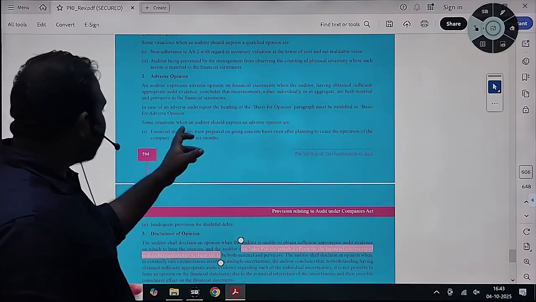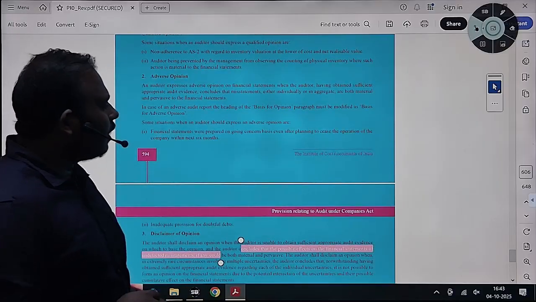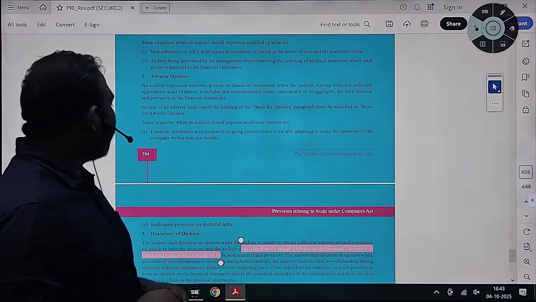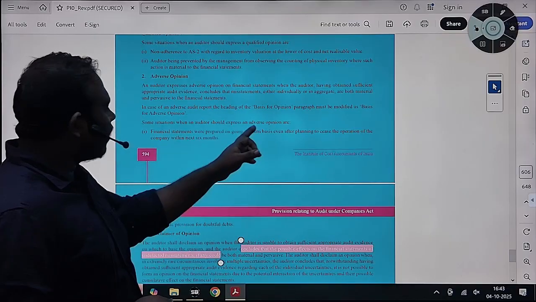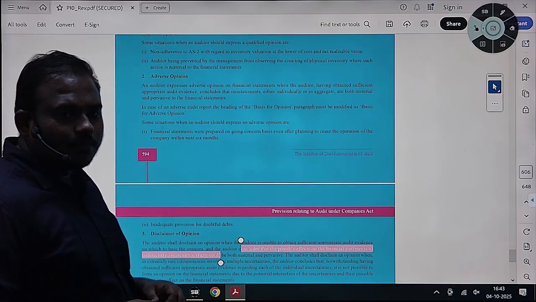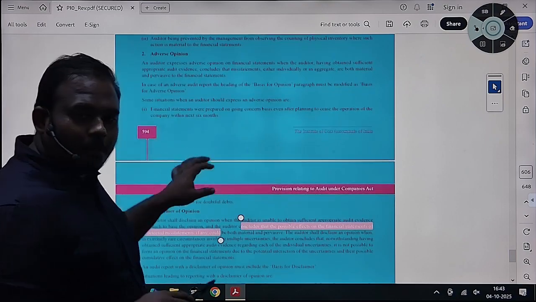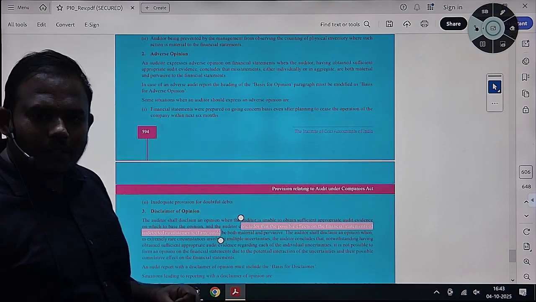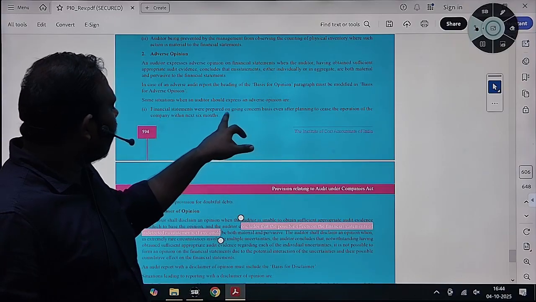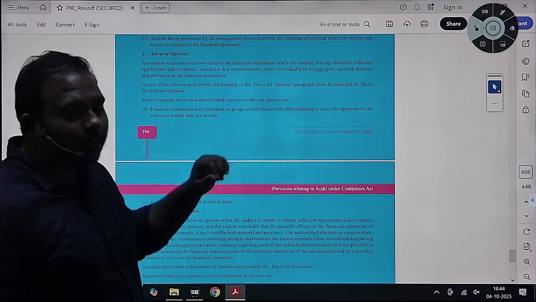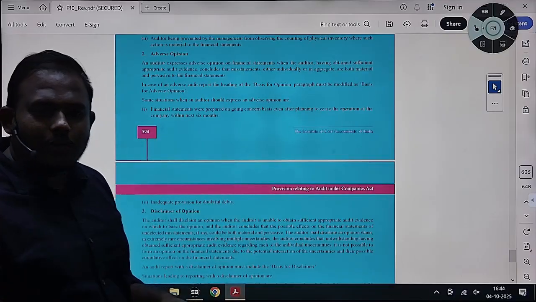Examples have been given. Some situations: going concern, where after planning, the management ceases the operations within the next 6 months. You are unable to... Auditor expresses adverse opinion. If you have prepared your financials on a going concern basis, but it looks like they were prepared on a going concern basis even after planning to cease the operations. The management is planning to cease the operations.